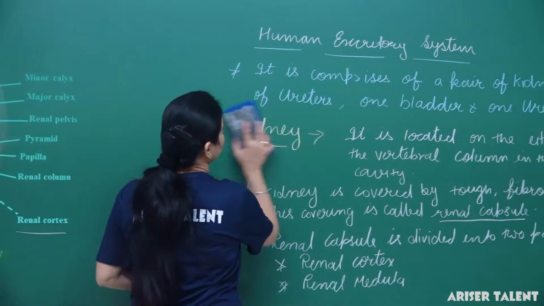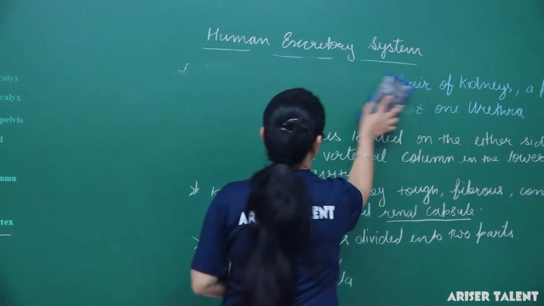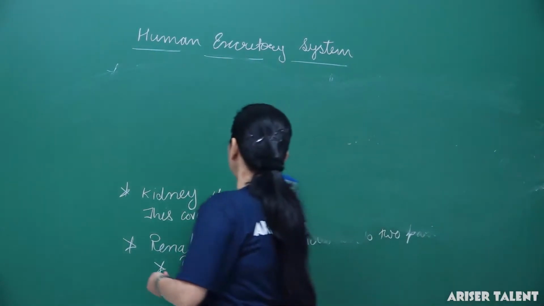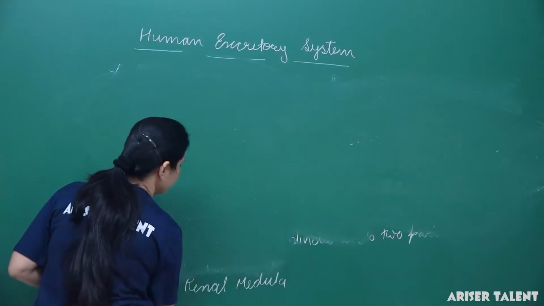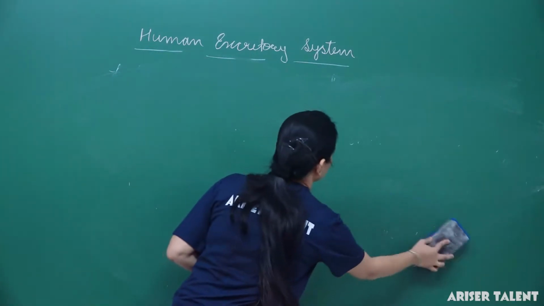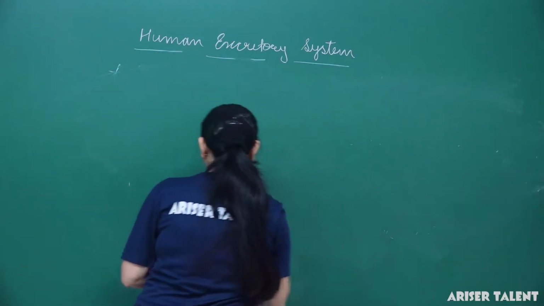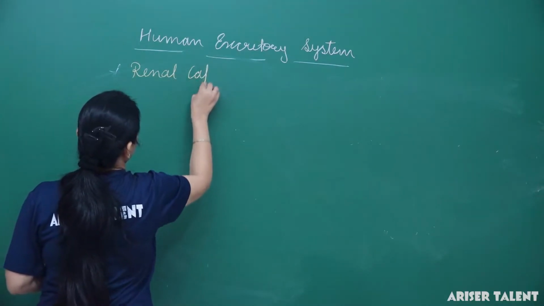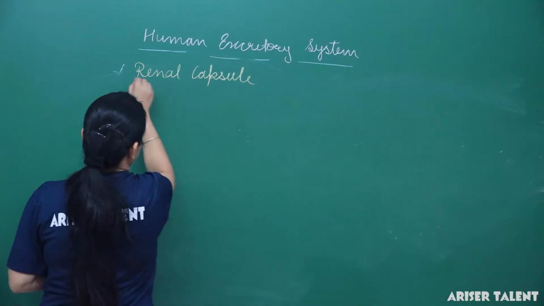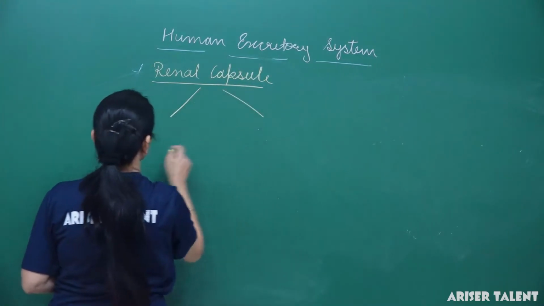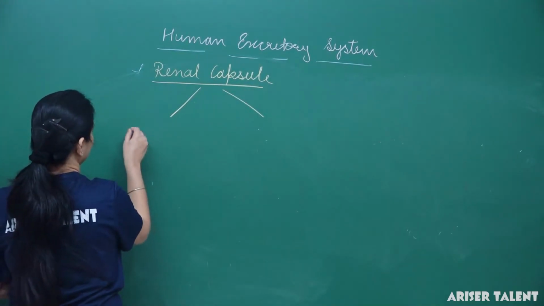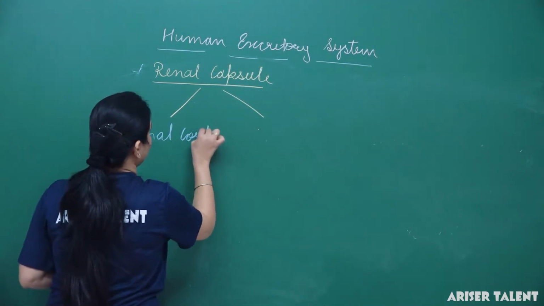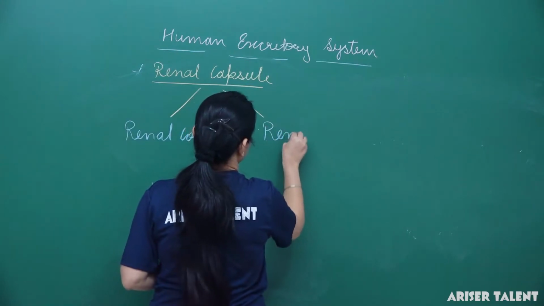First of all, we will talk about the cortex. The cortex is the outer layer, and the renal medulla is the inner part of the renal capsule. So here we can mention the renal capsule, which is divided into two parts: renal cortex and renal medulla.